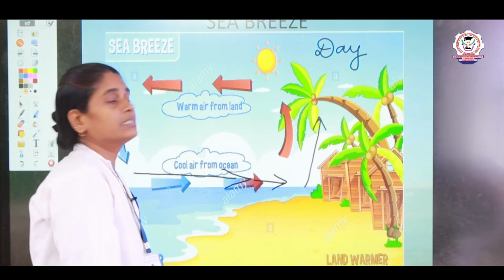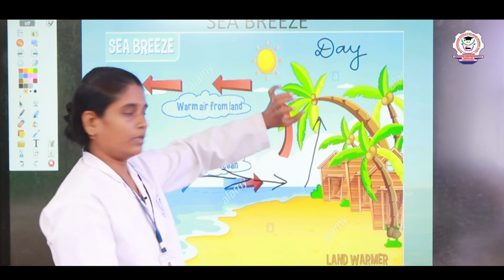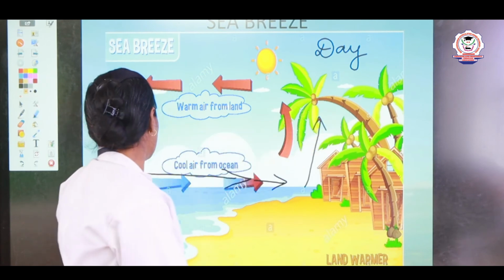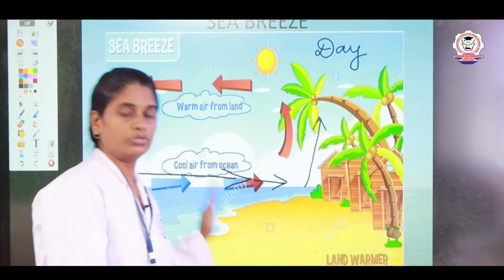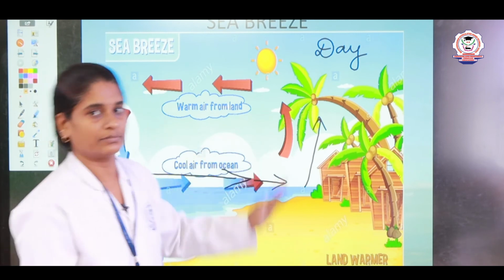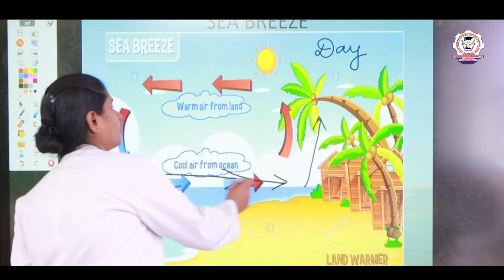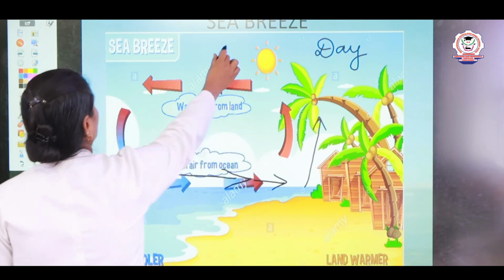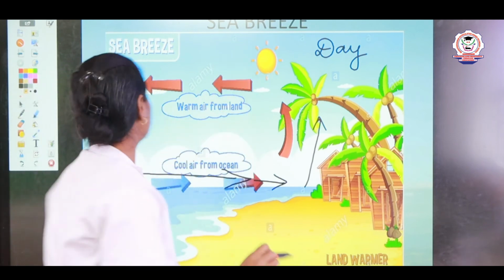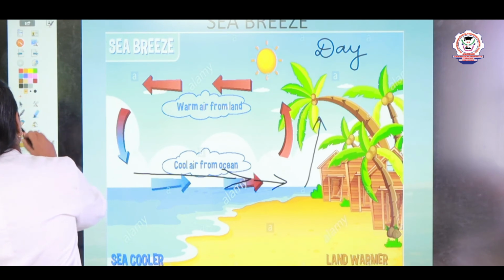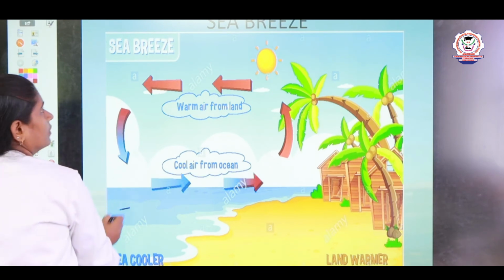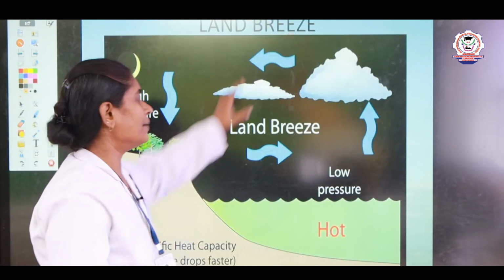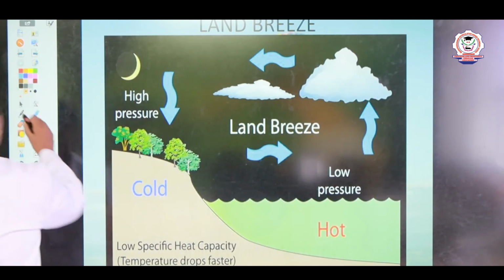As the sun is glowing very hotly, the land becomes hot faster and the sea will not be as hot. So from the sea we get cold air. Here the cold air replaces the hot air on the land, right. So during the daytime only, sea breeze occurs. Now, let us see what is land breeze. Land breeze occurs during the night time.